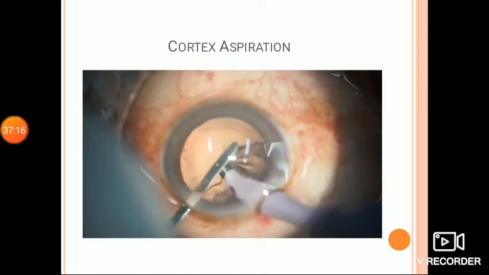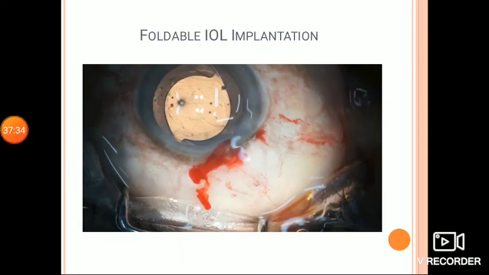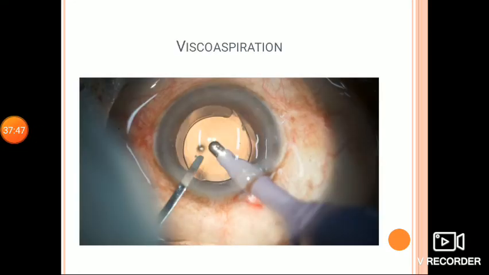Here it is shown a coaxial type of automated irrigation and aspiration method. A bimanual irrigation and aspiration method can also be used, or a manual irrigation aspiration method with the help of Simcoe's cannula can also be used for cortex aspiration. As there is a small incision of about 3 mm, a foldable intraocular lens can be placed into the bag. Then the visco is aspirated to prevent the rise in the intraocular pressure post-operatively.